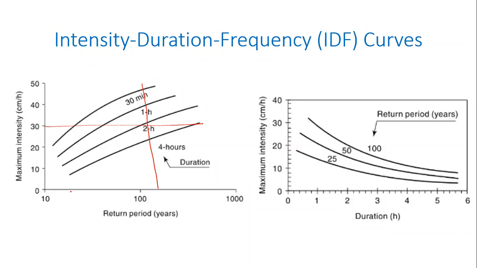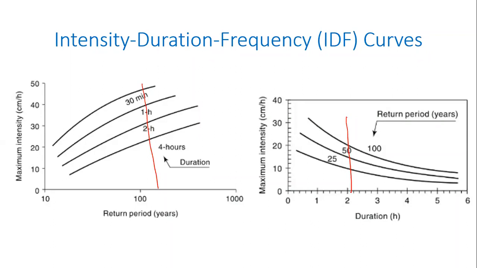Here again, if you do the same thing of drawing a line perpendicular to the x-axis or parallel to the y-axis, then it is telling you that for a storm of 2 hour duration to have an intensity of 10 centimeters per hour, that may happen every 25 years. But for the same duration to have an intensity of 15 centimeters per hour, that may happen every 50 years.